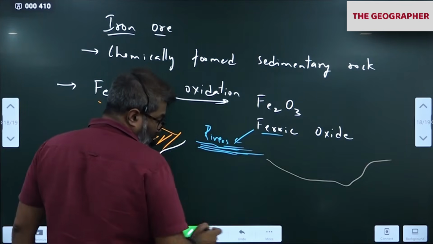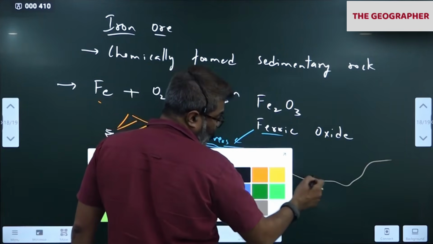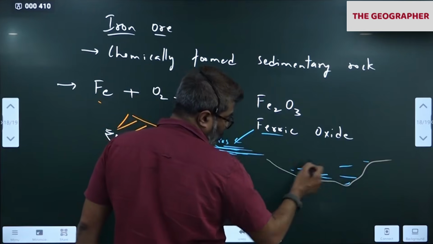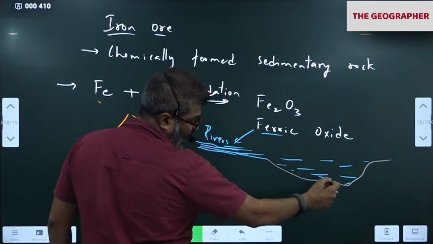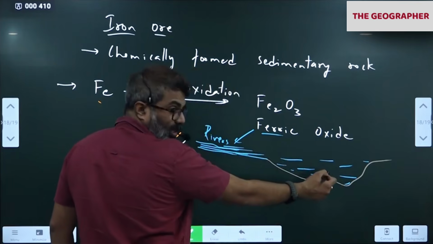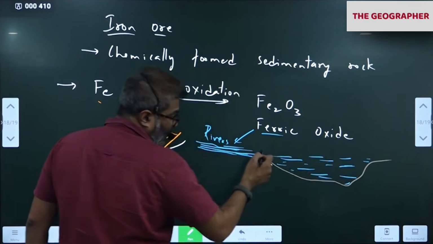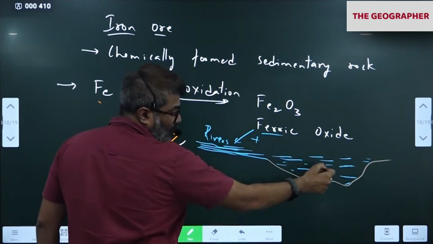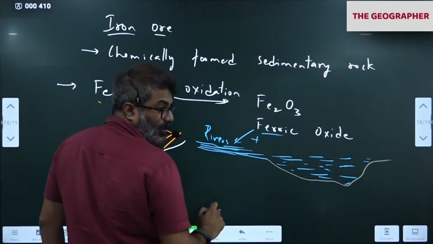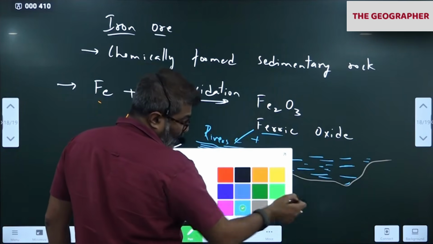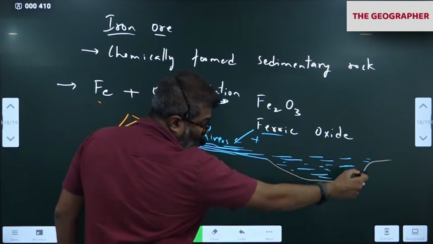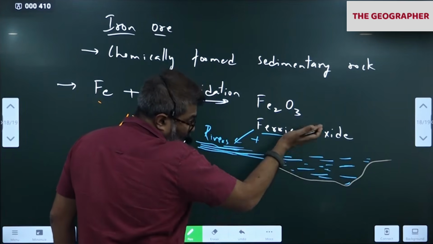Millions of years ago, the rivers started flowing into depressions like this. When they flow into a depression, they carry all this ferric oxide there. The water and ferric oxide mixture will be there. Water plus ferric oxide. Once it settles here, after some time, the water looks muddy initially. The ferric oxide will slowly settle down.